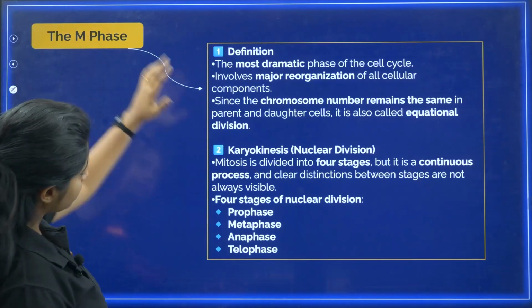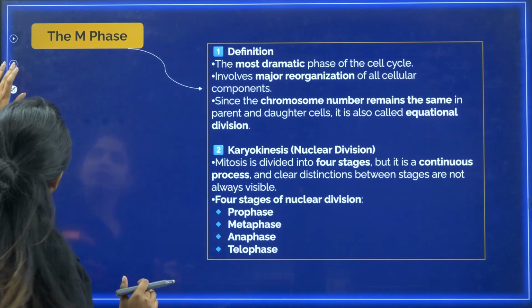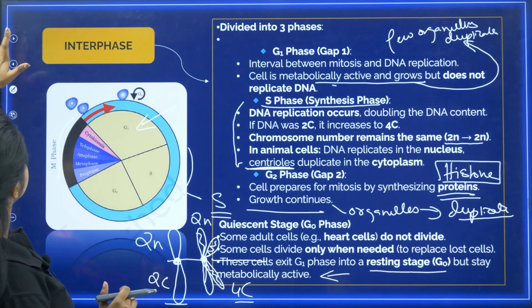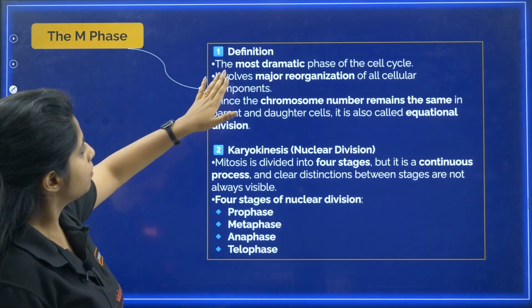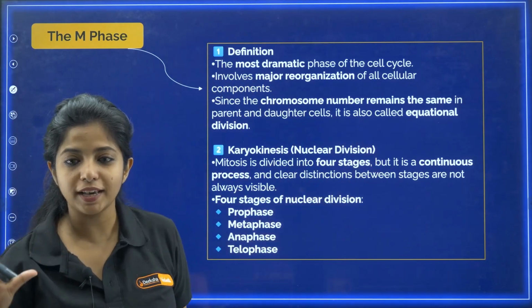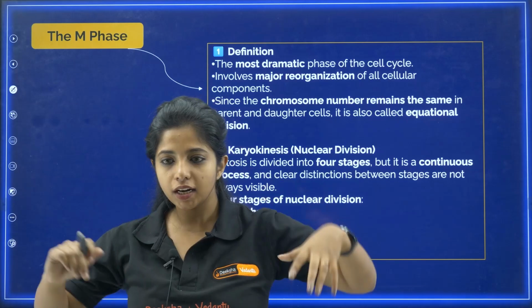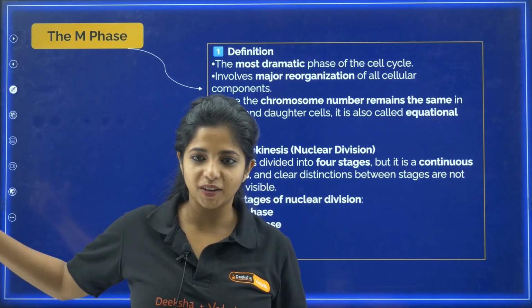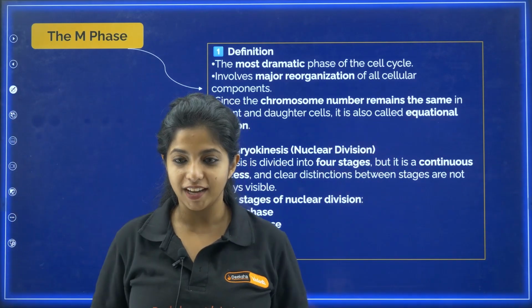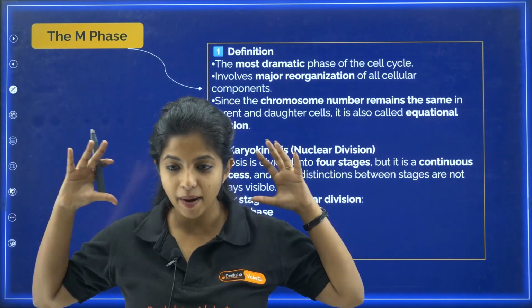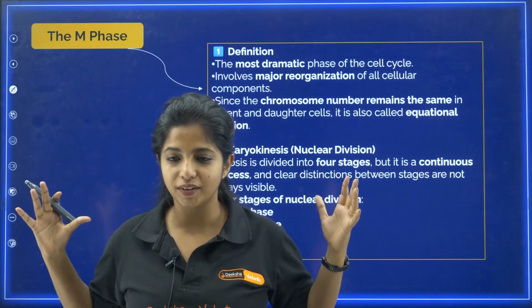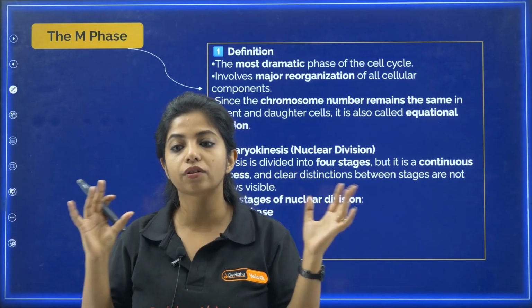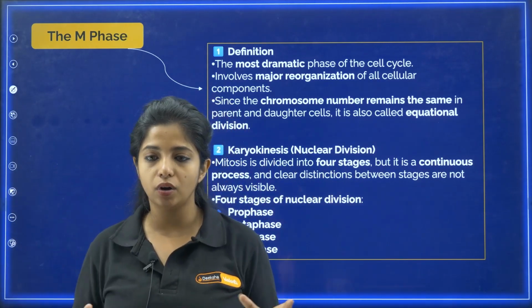Now, we are going to talk about this part, that is the M phase. M phase, my dear children, is the most dramatic phase of the cell cycle because here things are happening. The cell is finally going to divide. The ultimate exam battle is going to come over here. It involves major reorganization of all the cellular components.